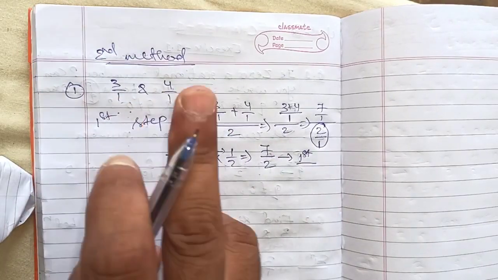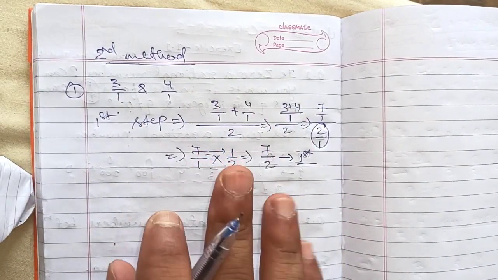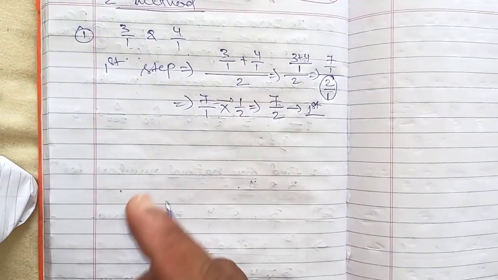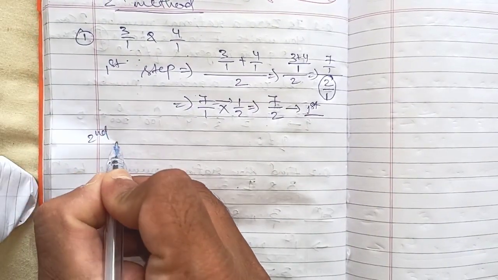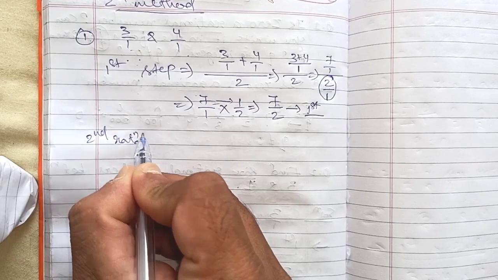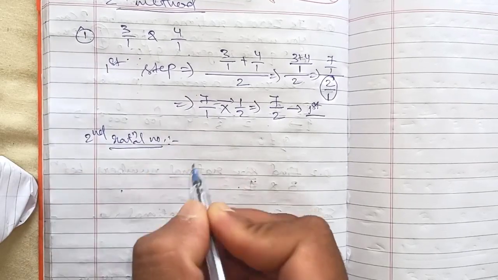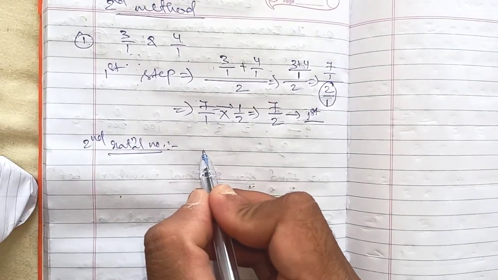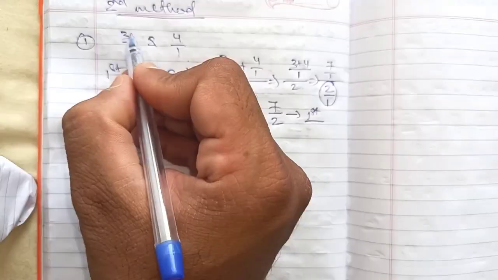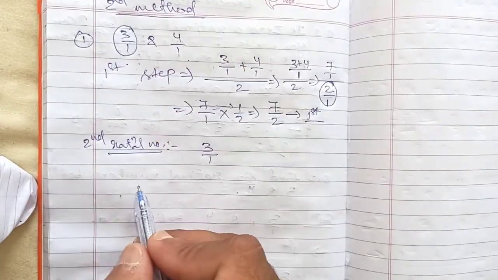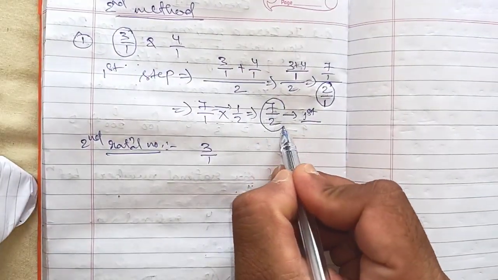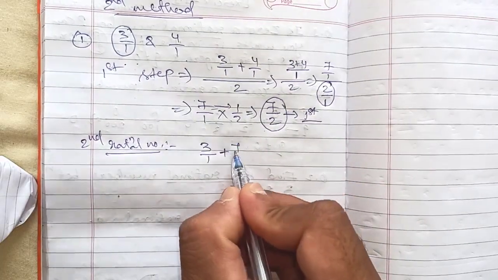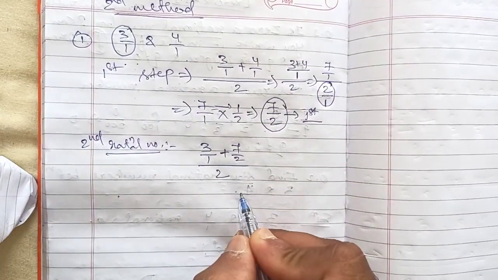In between them, 5 more we have to find out. Second rational number. How to find out the second rational number? Now what you have to do, you have to add the first number from the question and the rational number which you got now, and again you divide by 2.